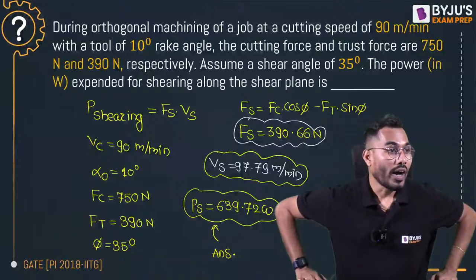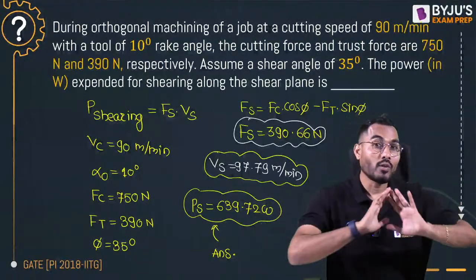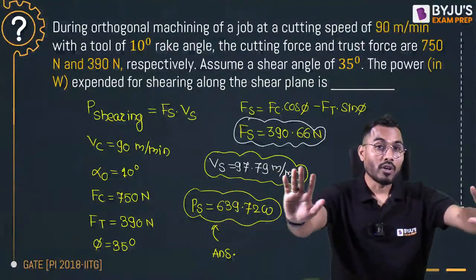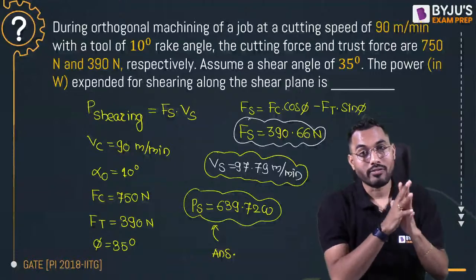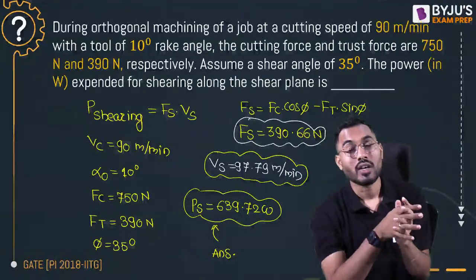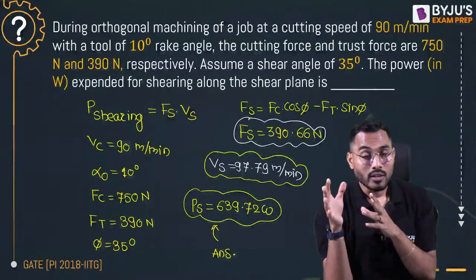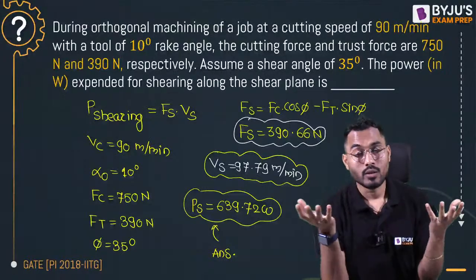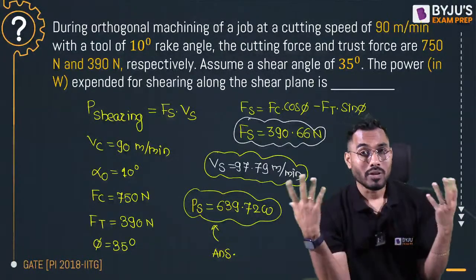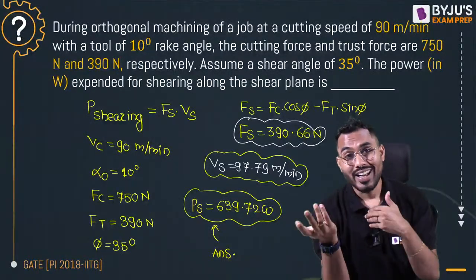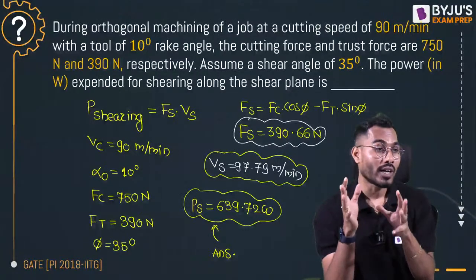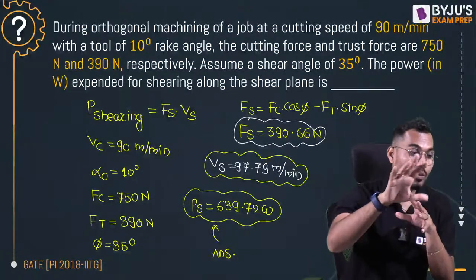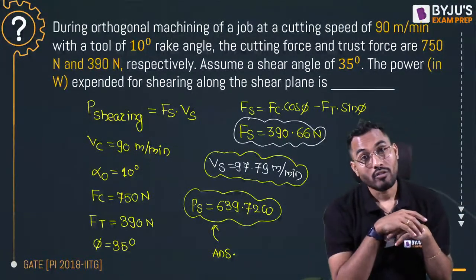So I think we have solved a number of questions and a variety of questions. We have discussed how to calculate the basic fundamentals. Still, in metal cutting there are so many topics. Machining economics is there, then tool life is there. These are the two important ones. Then the machining process, how surface finish depends upon the cutting force, thrust force, as well as the tool geometry. There are a number of questions on that also.